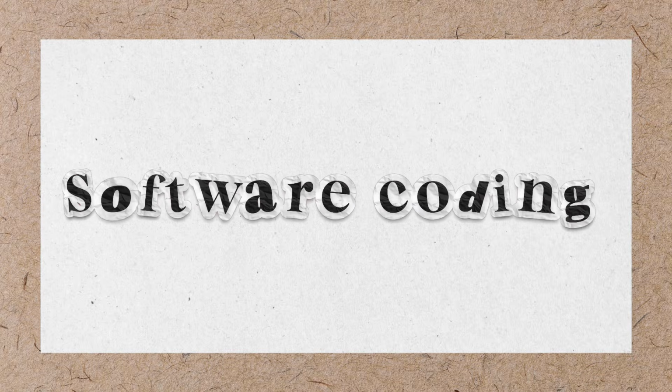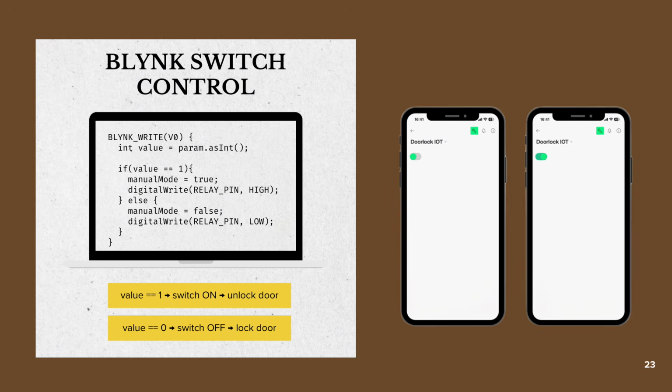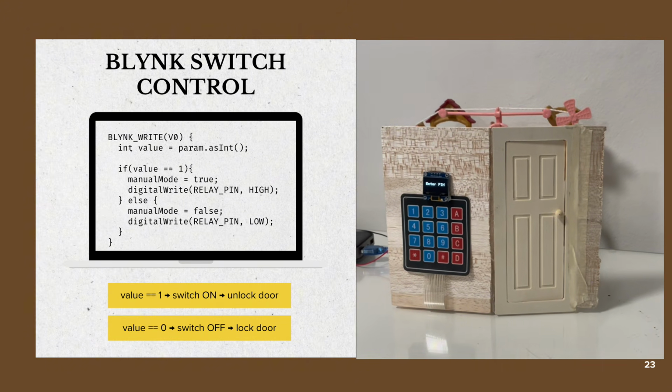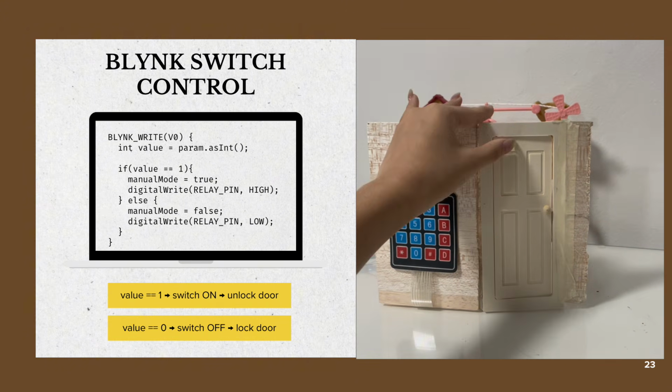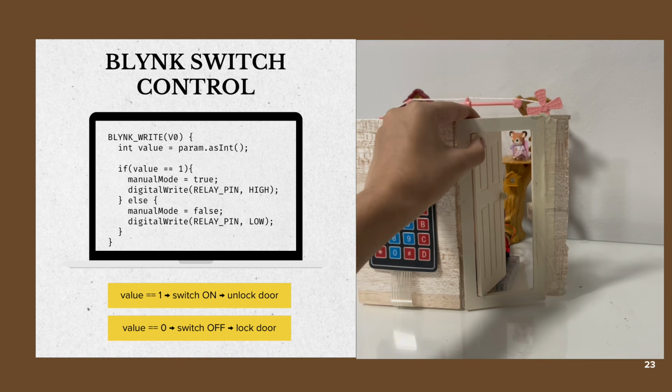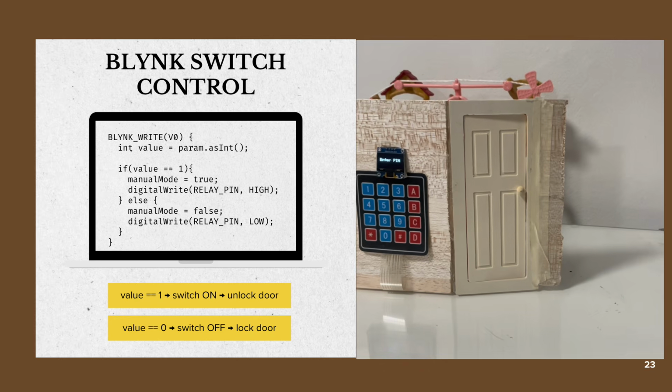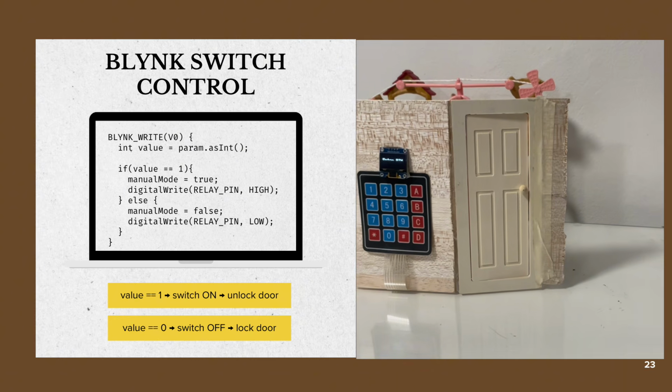Here is an example of the software coding part. I will start with the Blynk switch control. As you can see, this function runs when you press the switch in Blynk. If the value is 1, the switch turns on, so the door is unlocked. Else, if the value is 0, the switch turns off, so the door is locked.